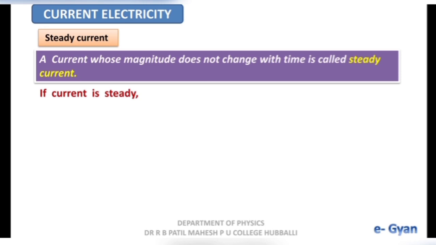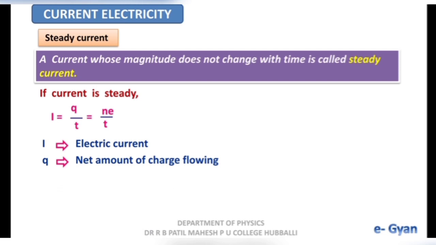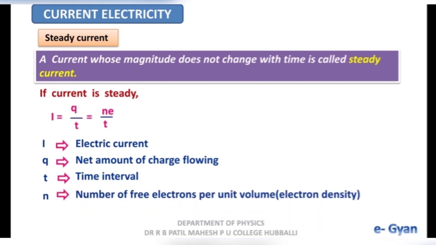If current is steady, then it is mathematically expressed as I equal to Q divided by T, that is equal to N into E divided by T, where I is electric current, Q is net amount of charge flowing, T is time interval, N is number of free electrons per unit volume, and E is charge on the electron.